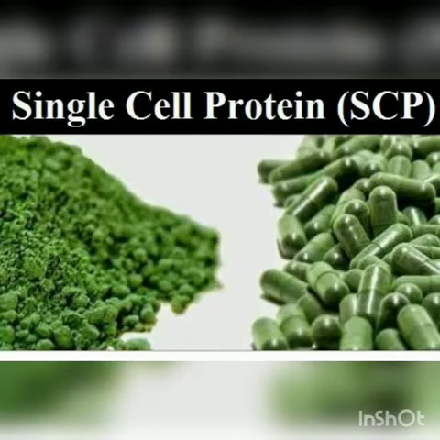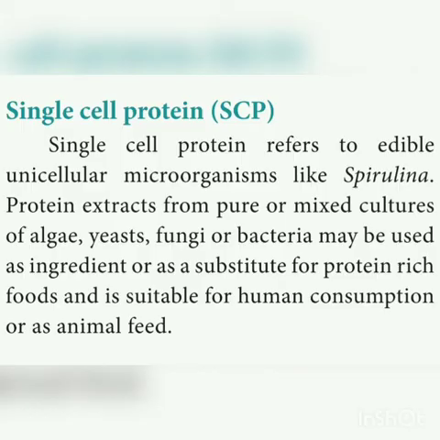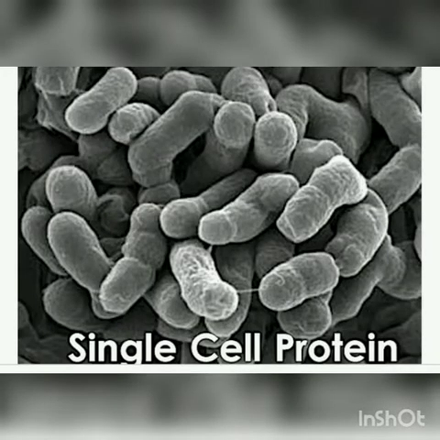Next is the single cell protein, SCP. What is single cell protein? Single cell protein refers to edible unicellular microorganisms like spirulina. It is a single cell protein, that means edible சாப்பிடக்கூடிய unicellular microorganism. Protein extracts from pure or mixed cultures of algae, yeast, fungi or bacteria may be used as an ingredient or a substitute for protein-rich foods and is suitable for human consumption or as animal feed. So this single cell protein is used as an ingredient or substitute for protein.